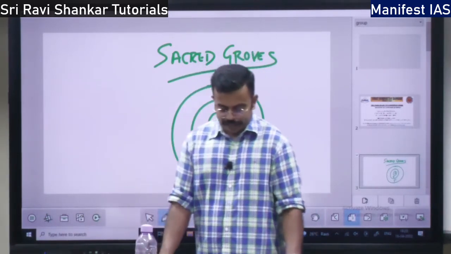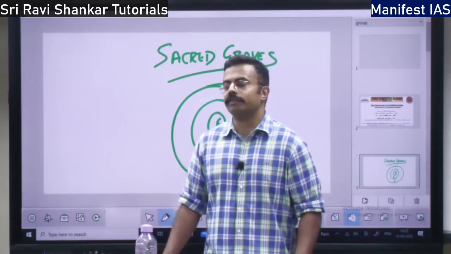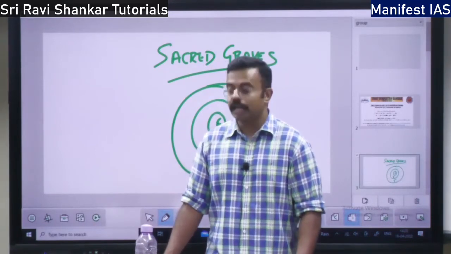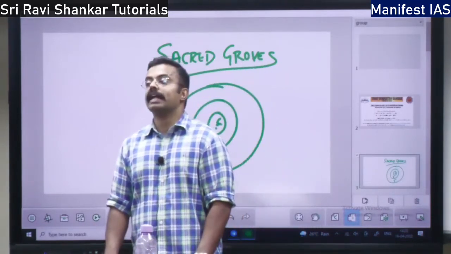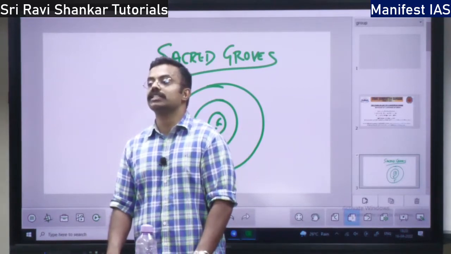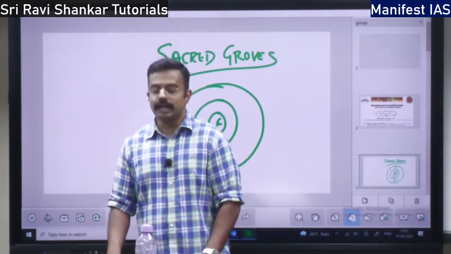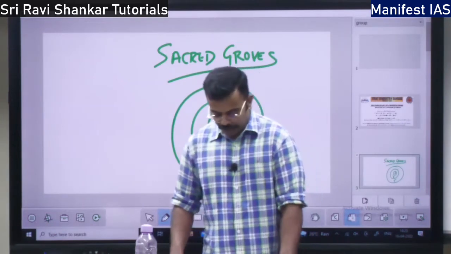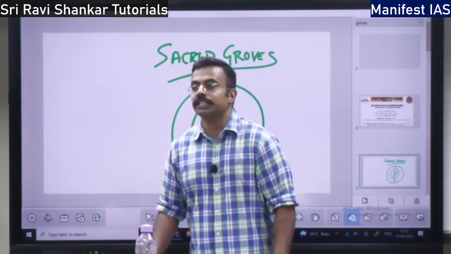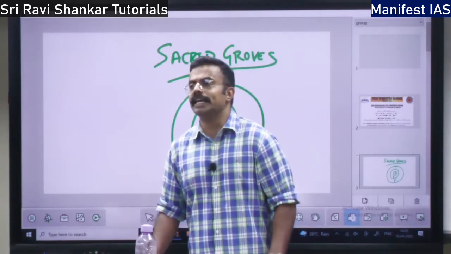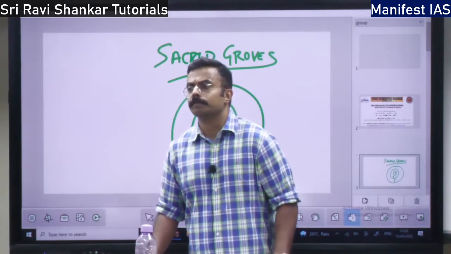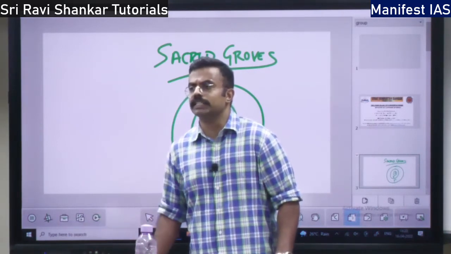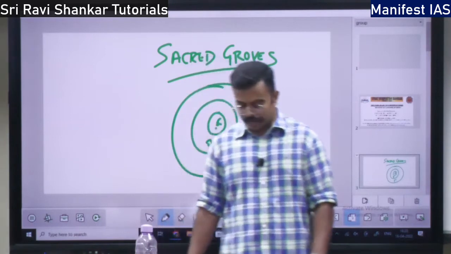Then the secondary criteria. What is the secondary criteria for demarcating biosphere reserves? There should be rare and endangered species. There should be diversity of rare and endangered species, which are on the verge of extinction, and they should be very rare, right?